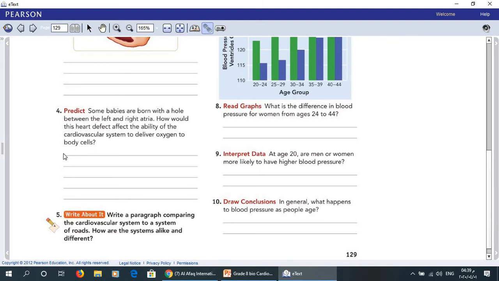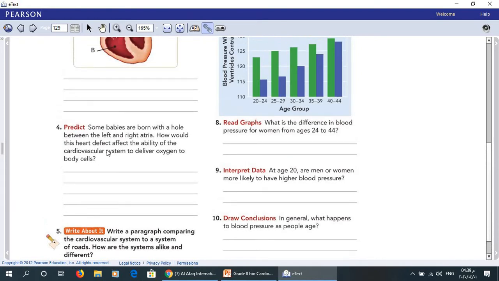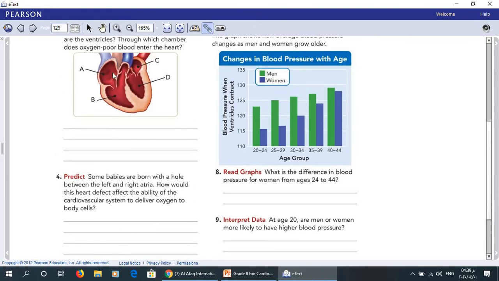Right, oxygen-poor blood from the right atrium could flow to the left atrium and not get to the lungs. I said if we have a hole, for example here, the oxygen-poor blood found in the right atrium may go to the left atrium here.